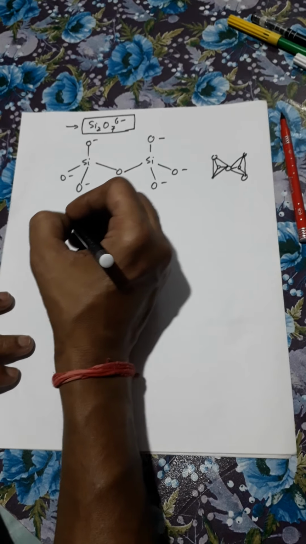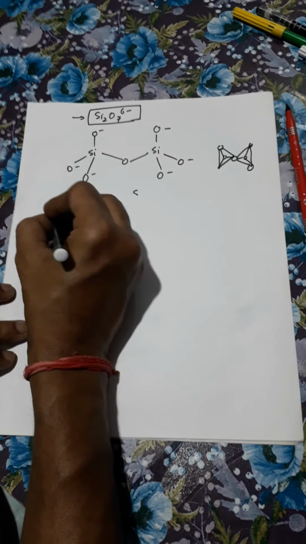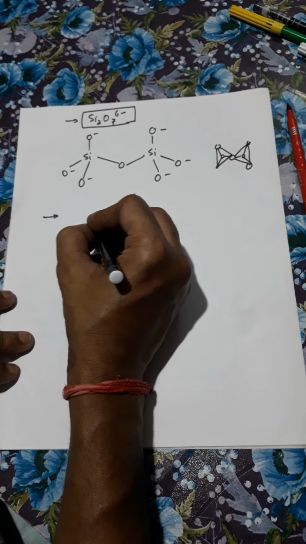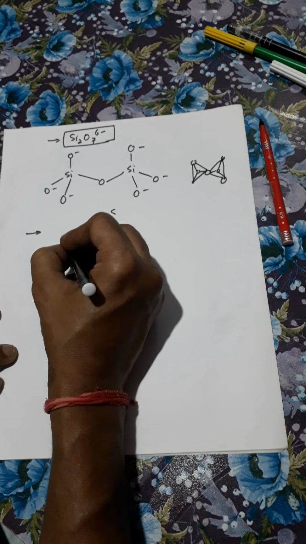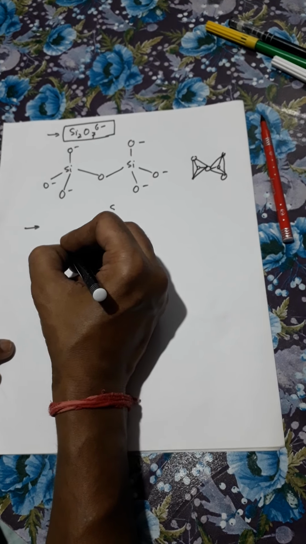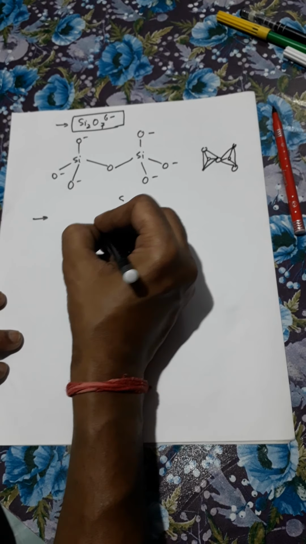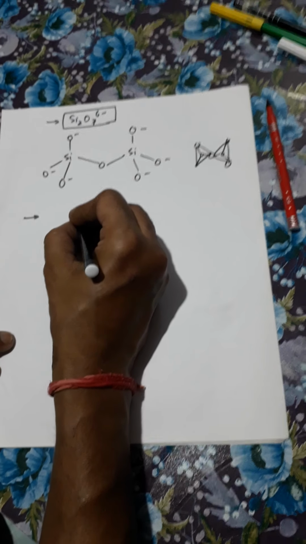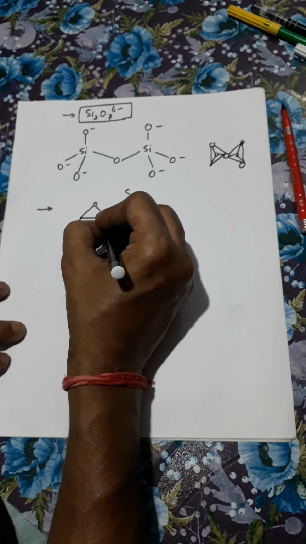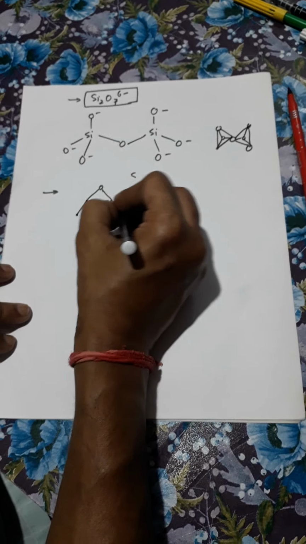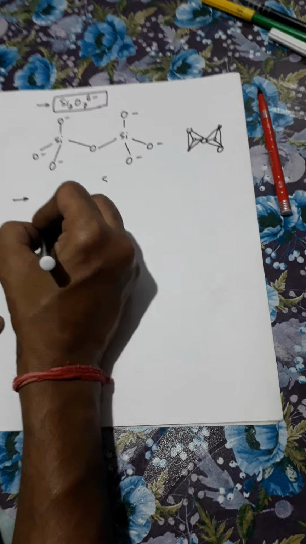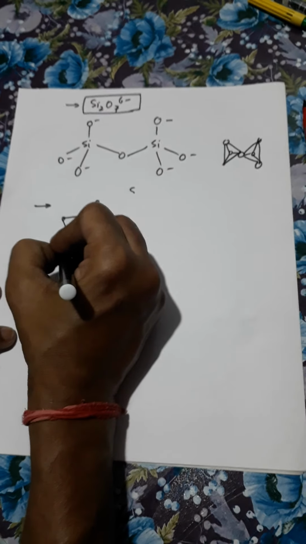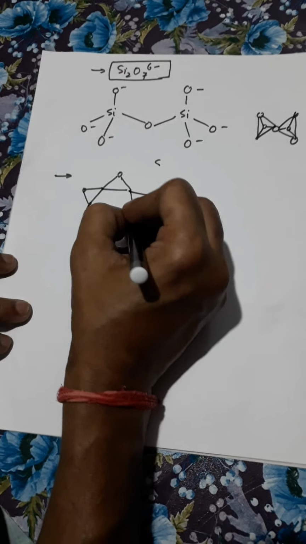Cyclic or ring silicate: when 2 or more silicate units combine together, they form a ring silicate or cyclic silicate. It is called a cyclic silicate.